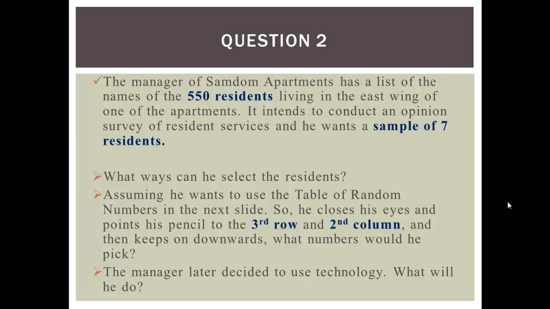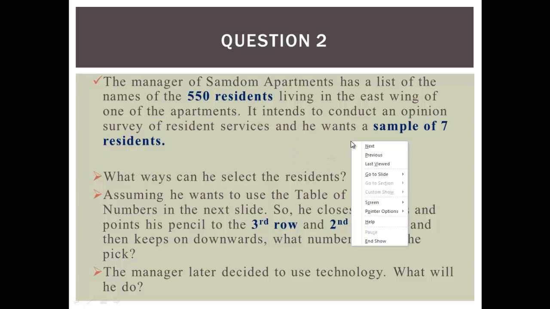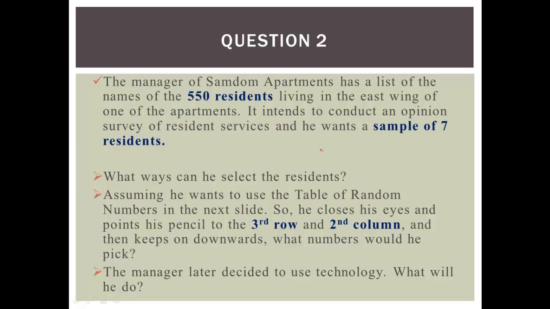Then, assuming he wants to use the table of random numbers in the next slide, he closes his eyes and points his pencil to the 3rd row and 2nd column, and then keeps on downwards. What numbers would he pick? Let's look at the options we have here. There is nothing like resident 0.